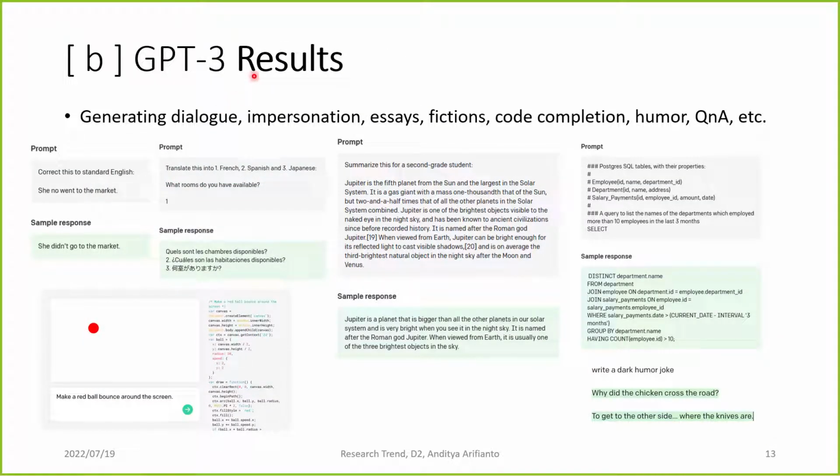So this is an example of GPT-3 results. All of this is done using the same model, without any changes to the pre-trained model. It can generate dialogue, it can do impersonation, essays, fiction, code completion, humor, Q&A, and everything. For example, we can just tell the model "correct this to standard English: She went to the market", and then GPT-3 will continue, fixing the English structure and so on. And it can even do code, create some jokes, and a lot more.